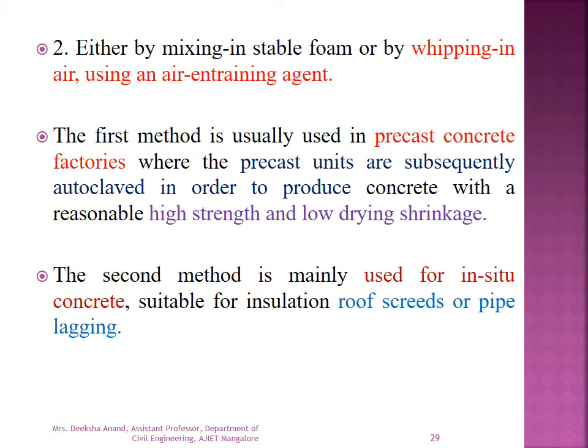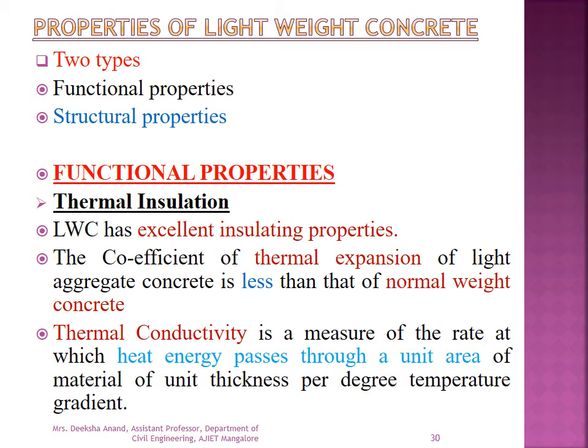The properties of the lightweight concrete can be categorized into two types, that is functional properties and the structural properties. So under functional properties, first one is thermal insulation.